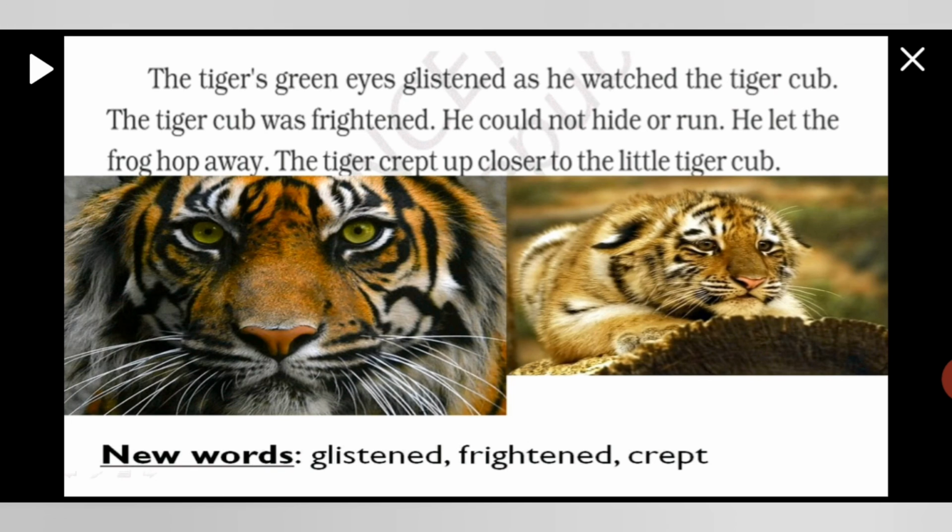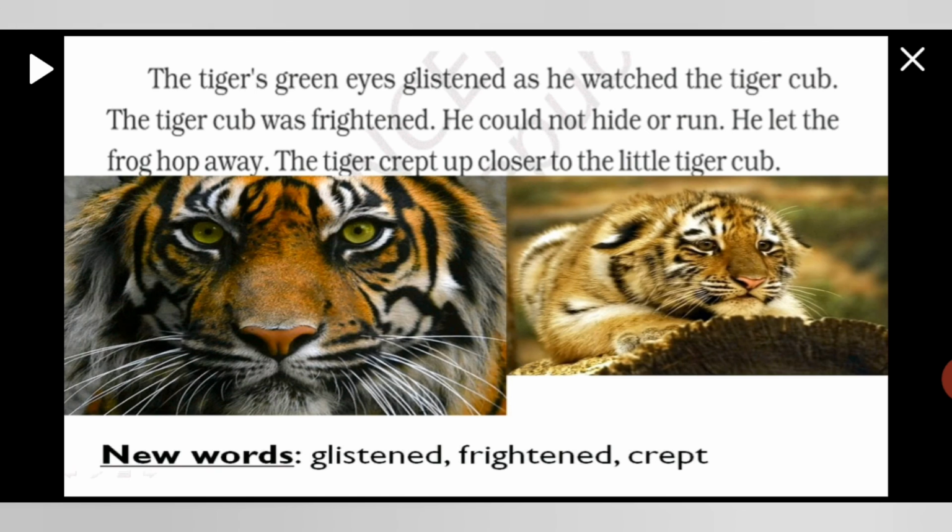Now, the tiger's green eyes glistened as he watched the tiger cub. There was a big tiger, and when he saw the tiger baby, his eyes glistened. Glisten means they were shining, and the tiger cub was frightened. He got scared because he could not hide anywhere, and he could not run. He let the frog hop away, and the frog which was in his hand hopped away, and the tiger crept up closer to the little tiger cub. And that big tiger started coming near to the small tiger cub.